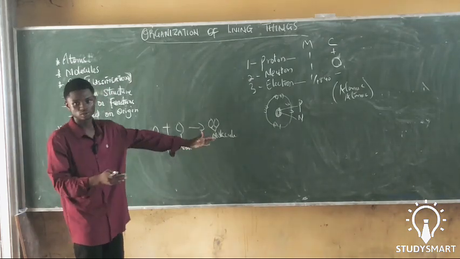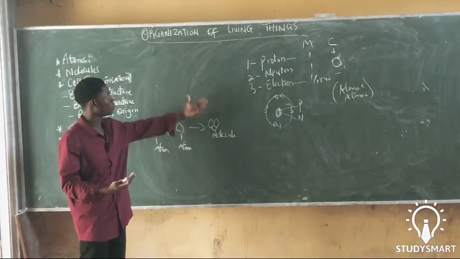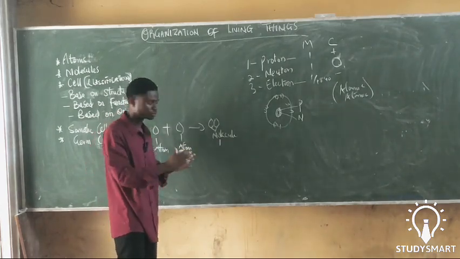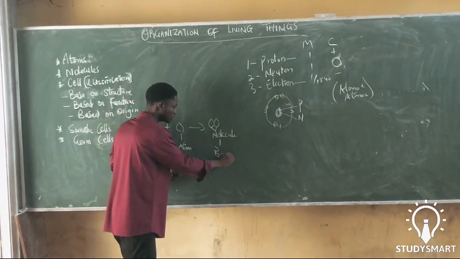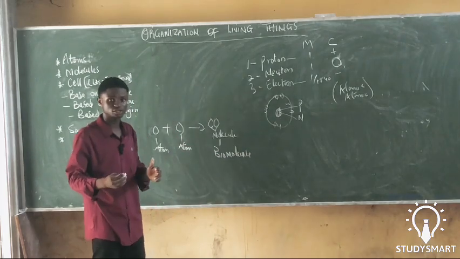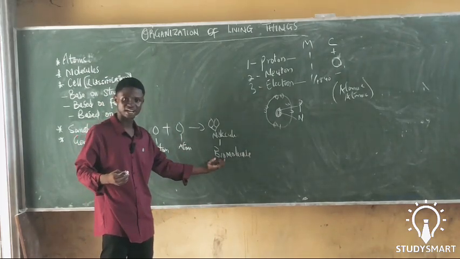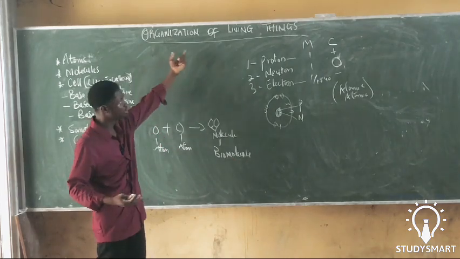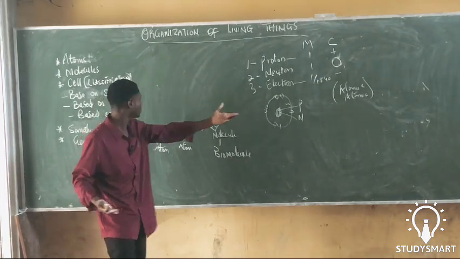Together, they form a molecule. And molecules, from what we want to study today, we'll be talking about a particular type of molecule called biomolecule. In your primary biology classes, you must have learned that bio means life. So we're talking about the molecules that resulted in organizations of life in summary.